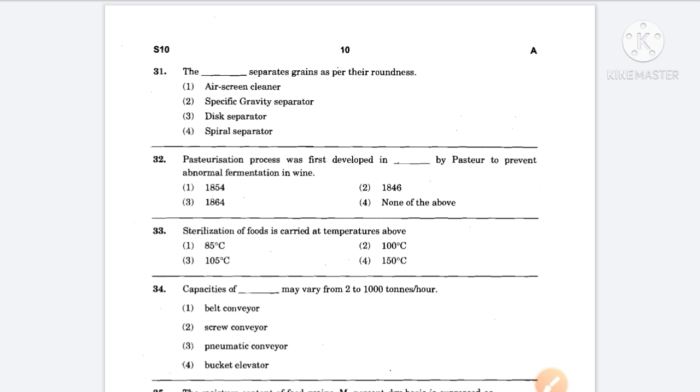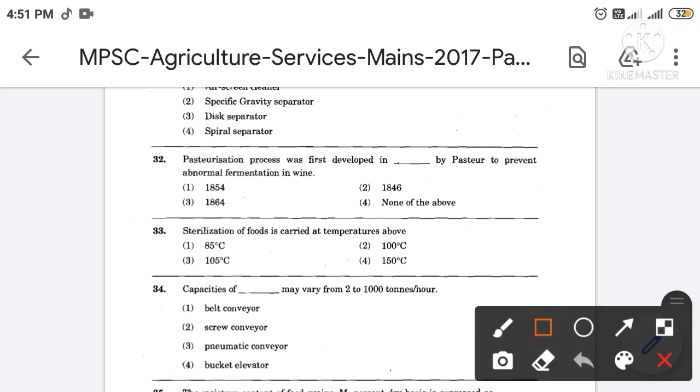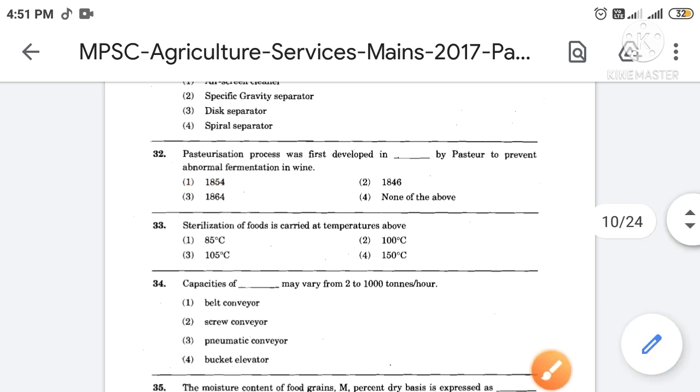Then next, pasteurization process was first developed in filling the blanks by Pasteur to prevent abnormal fermentation in wine. The correct answer is option number 3. So the pasteurization process was first developed in 1864 by Pasteur to prevent abnormal fermentation in wine.